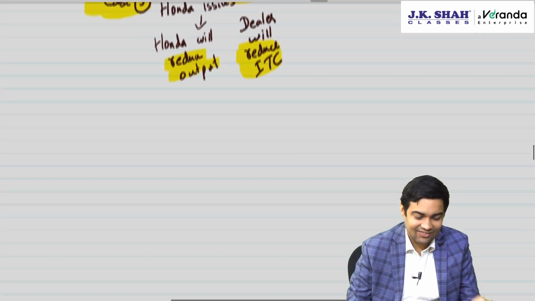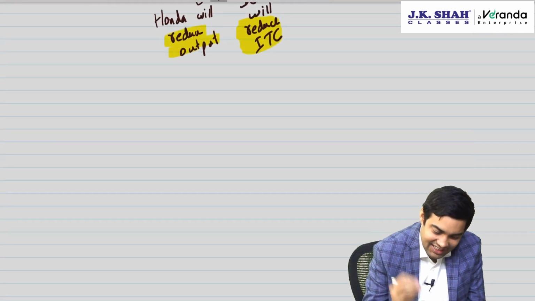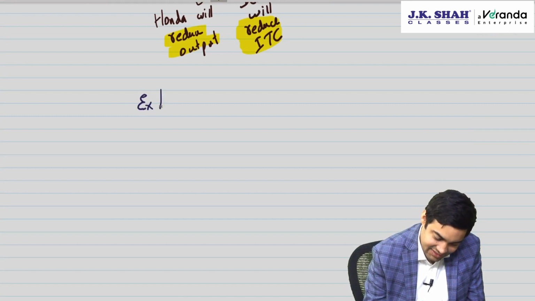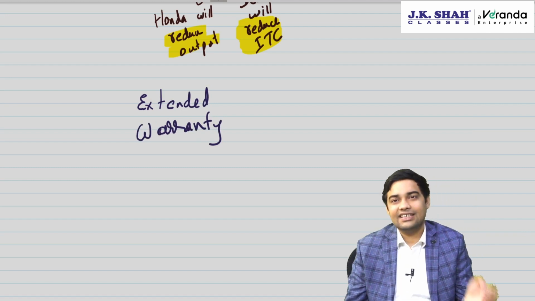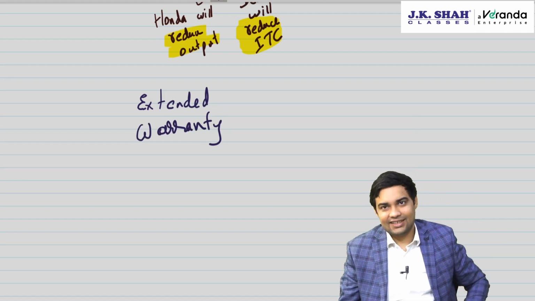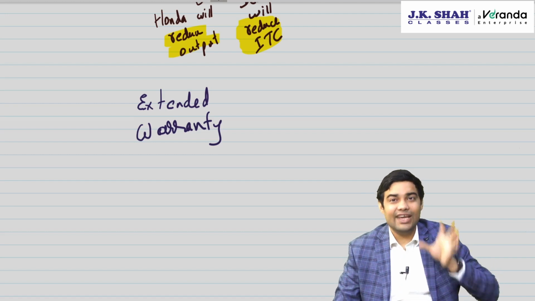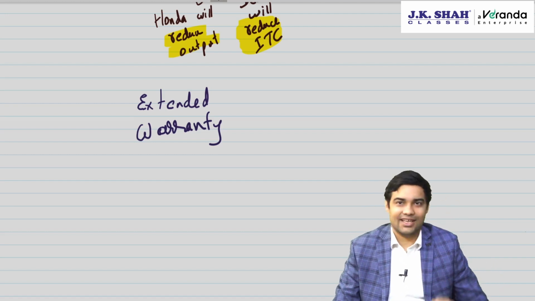Okay. Finally, one last point is, what about extended warranty? Whether it will be part of composite supply or it is to be charged separately. If it is part of composite supply, then the vehicle GST rate will apply.